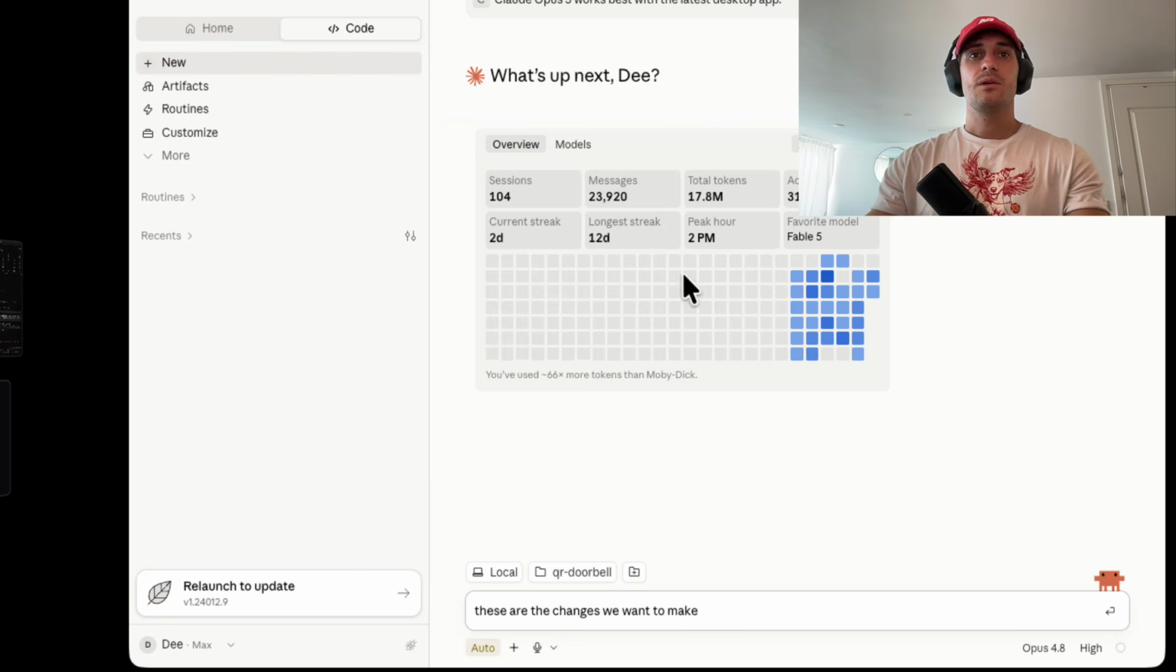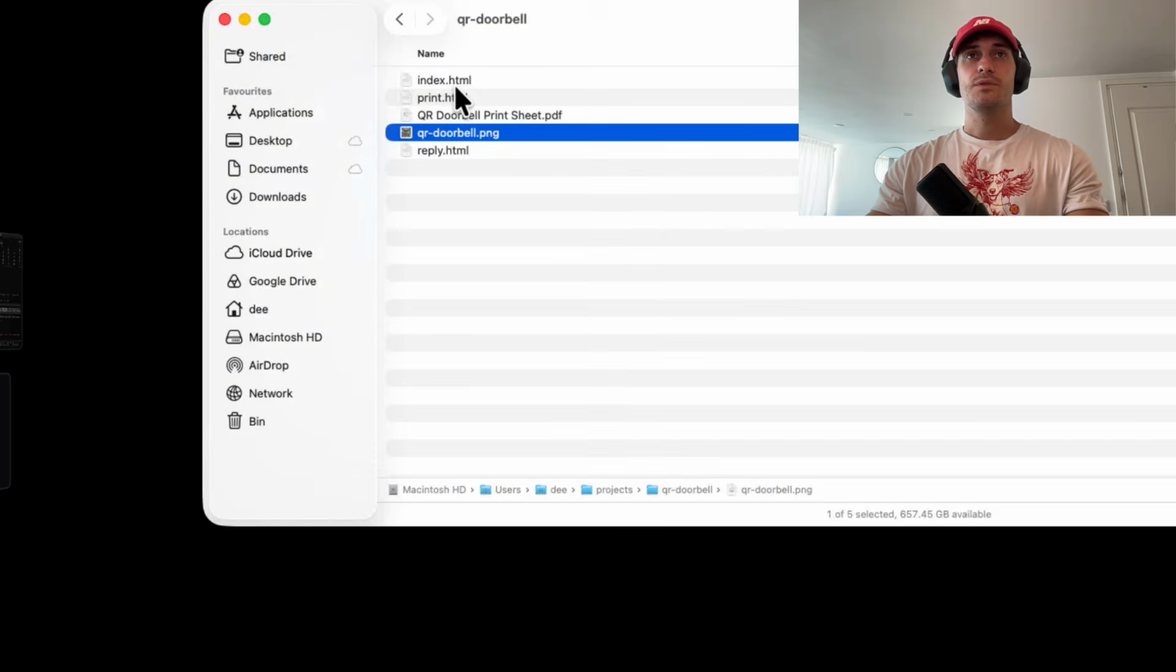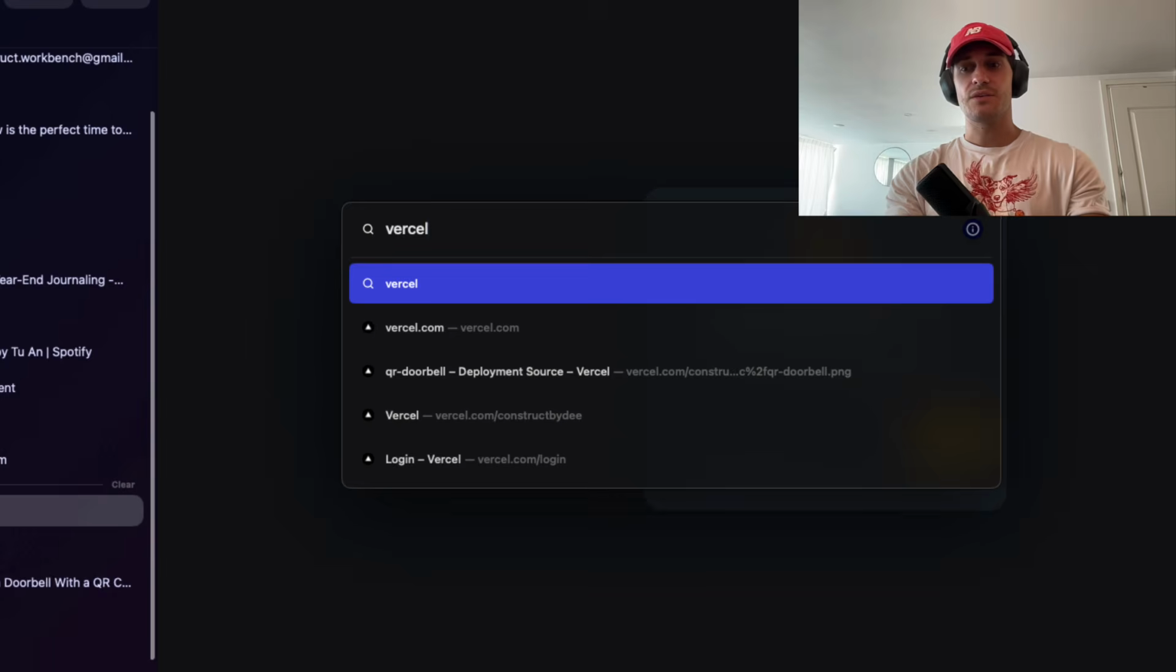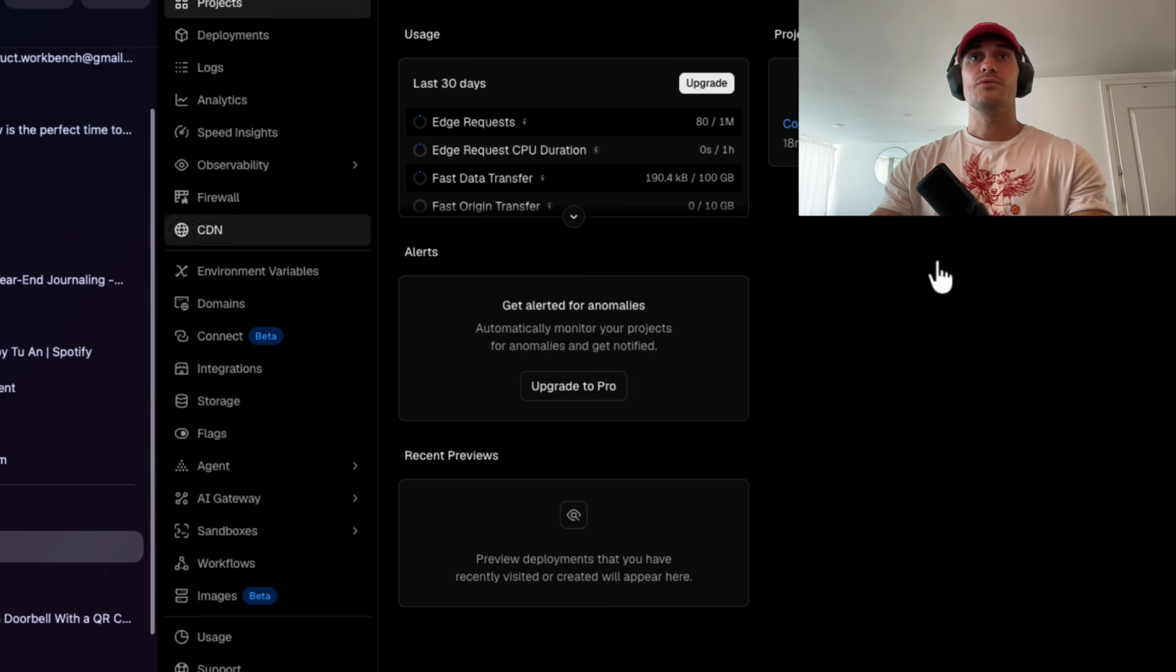And then Claude will update these files, index, reply, and PNGs that are needed. And it would automatically upload it to Vercel, which it would take you through how to go to the Vercel page.